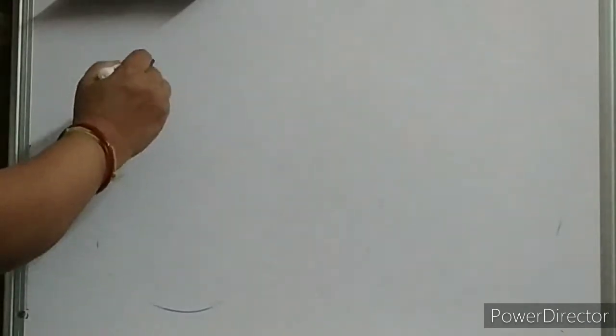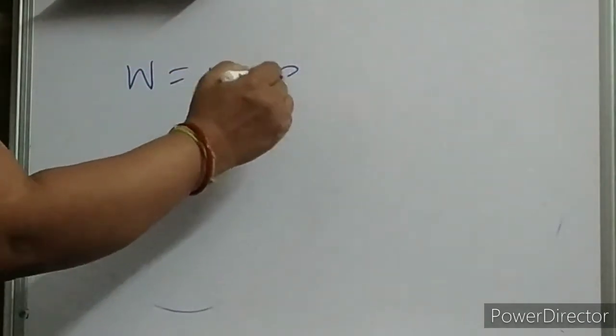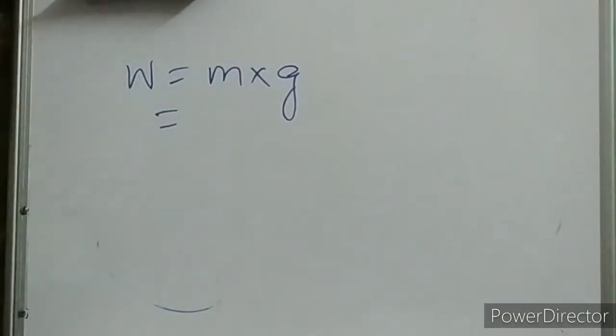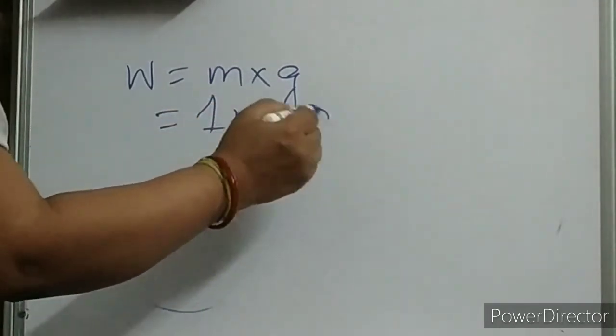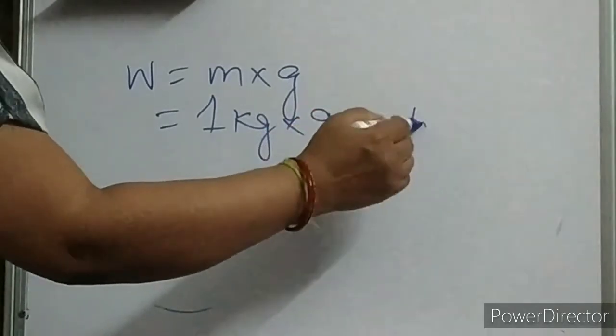Suppose, children, we are discussing about 1 kg weight. We have to calculate the weight of 1 kg mass. Kg means kilogram, children. Shortcut is kg. We have to calculate the weight of 1 kilogram mass. So what is 1 kilogram mass? W is m into g. What is m now? This is your 1 kilogram you will put. What is g now? g is 9.8 meter per second square.